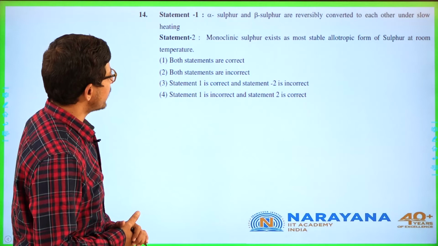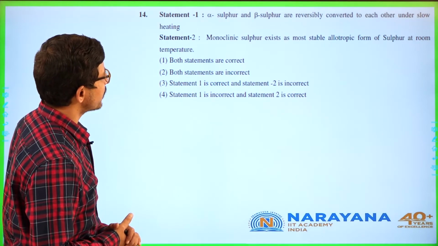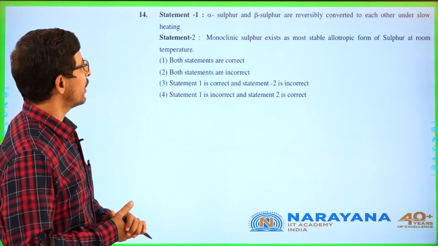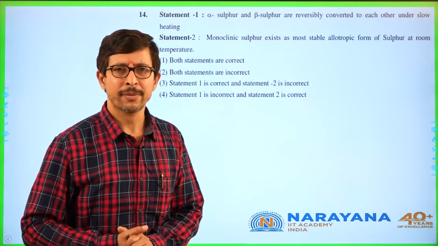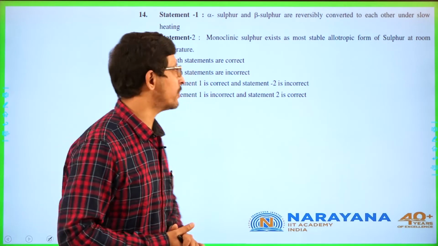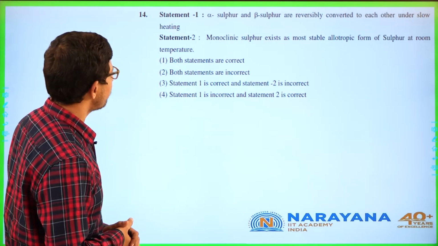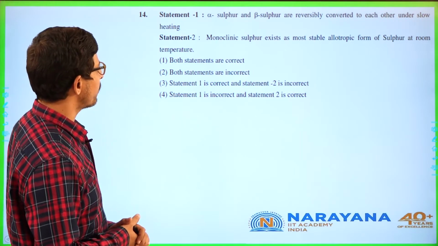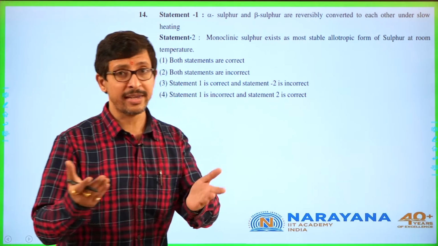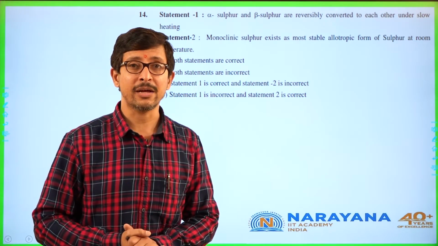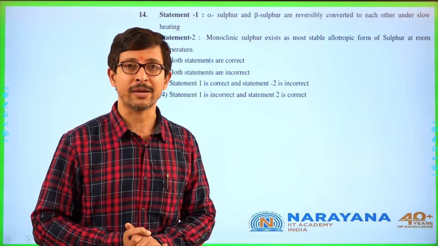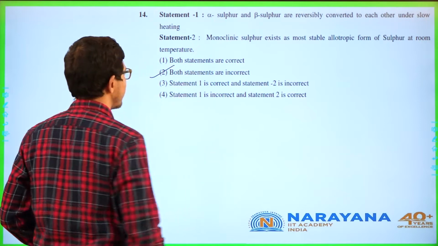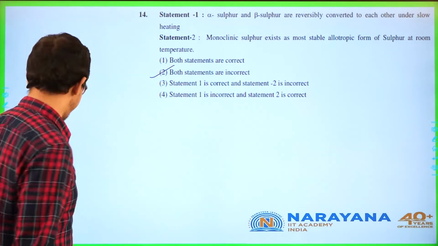Alpha sulfur and beta sulfur are irreversibly converted to each other under slow heating, which is not true. It's a fact-based concept. Monoclinic sulfur exists as a more stable allotropic form at room temperature. Again wrong. It is not monoclinic, it is rhombic. Therefore, what we can say, both statements are considered to be incorrect.